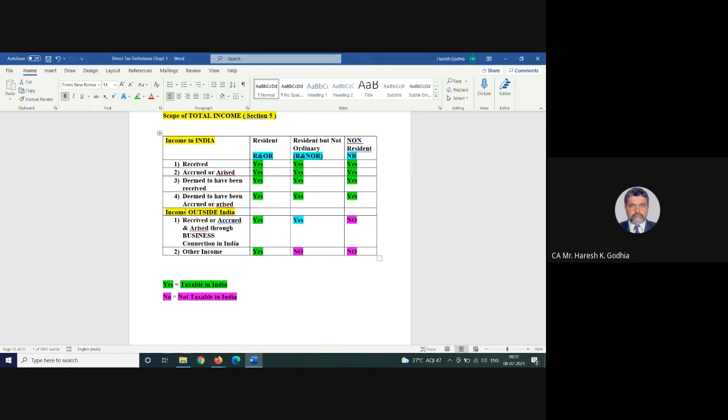It says, based on your residential status in India, I'm going to tax you on income which you earned in India or even income earned outside India. So the three entities individually, and mostly our discussion is with residents, the individuals only, not with the firm and companies and all. As an individual, you are classified into three different categories. You are resident and ordinary resident. Most of us who are sitting in this classroom are resident and ordinary. You also must be resident and ordinary.